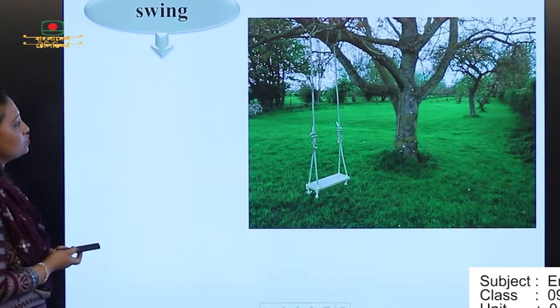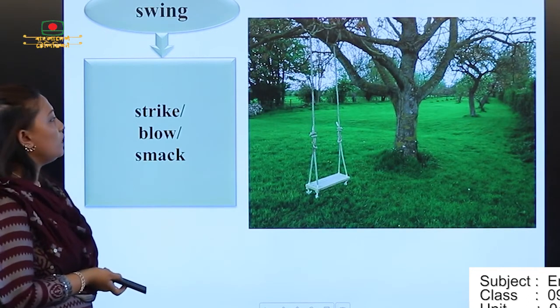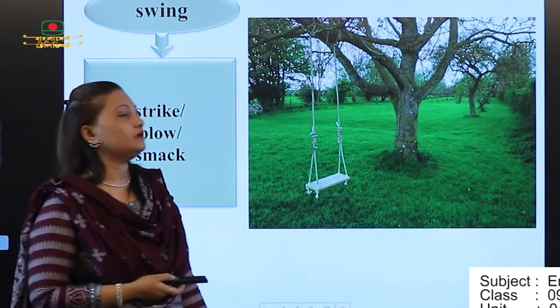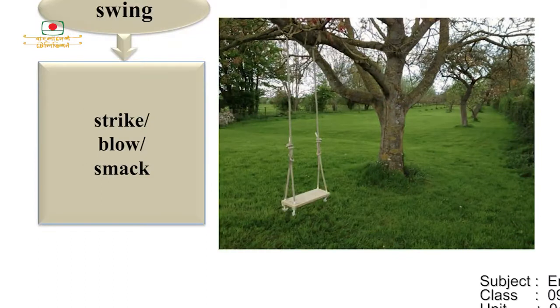And the last one, swing. Streak, blow, smack. In Bangla, what do we call this? দোলনা. What do we call it in English? Swing. Okay? That hanging with the tree.